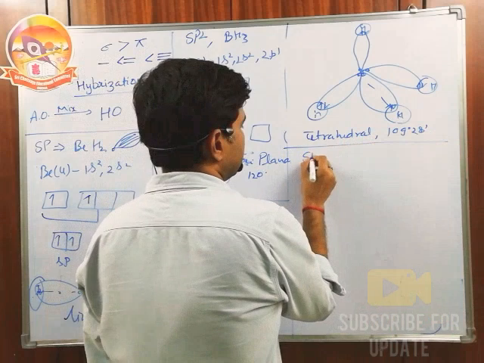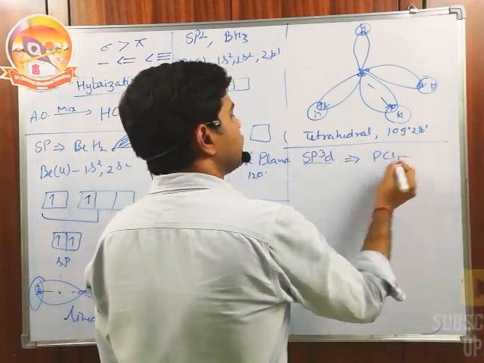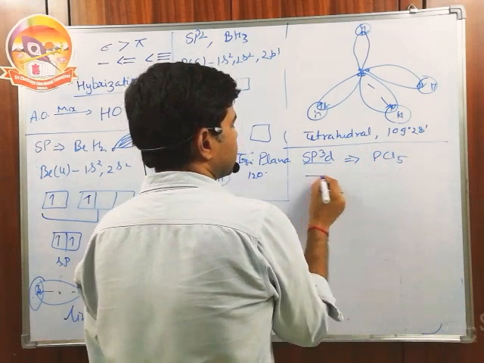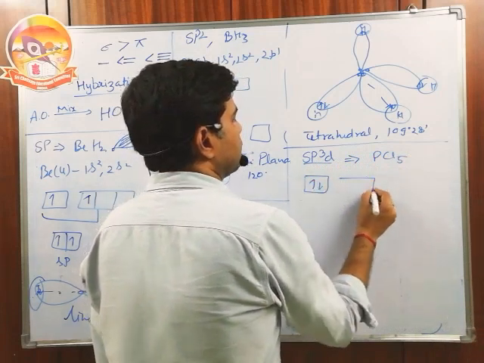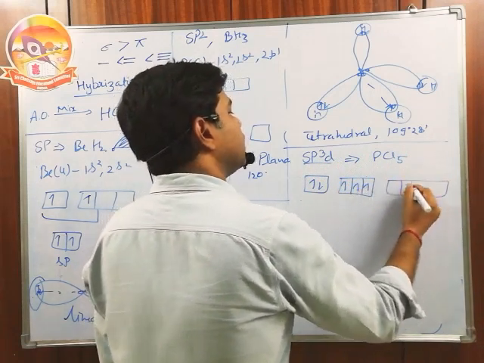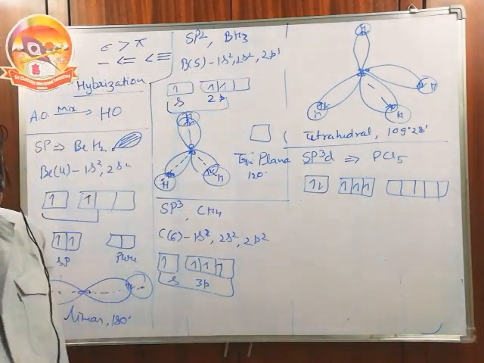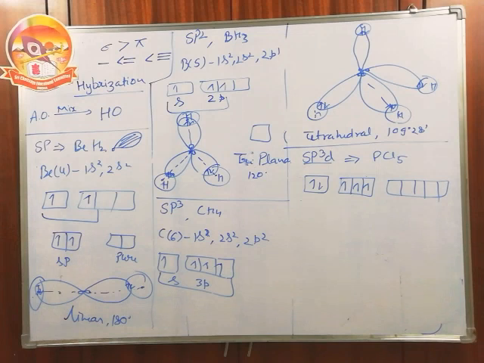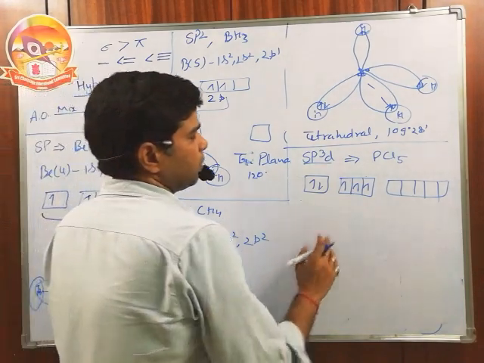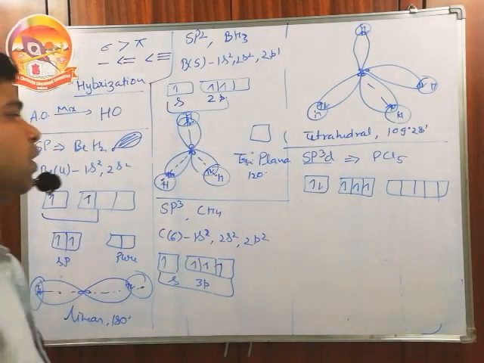Next hybridization we have sp3d. We'll take the example of PCl5. Phosphorus has the electronic configuration 3s2 3p3, and d is also available, but initially d is vacant. So in the ground state it has 3 unpaired electrons. Due to the 3 unpaired electrons, its valency is 3. So it can give PCl3, but the valency of PCl5 exceeds up to 5. So what does it do?